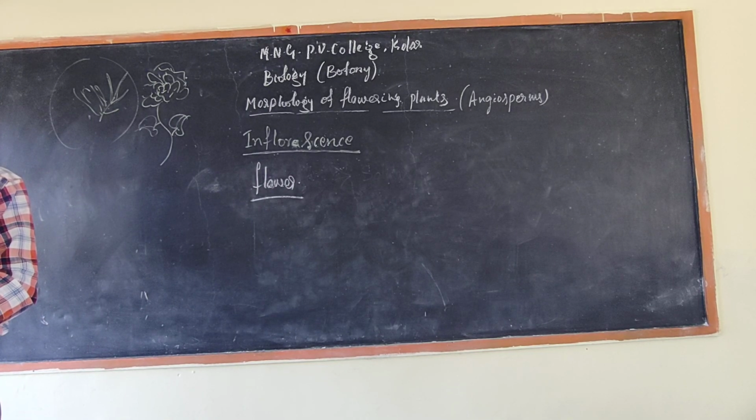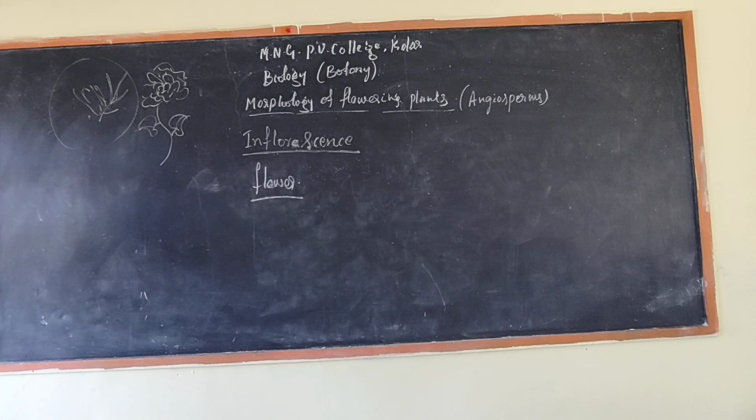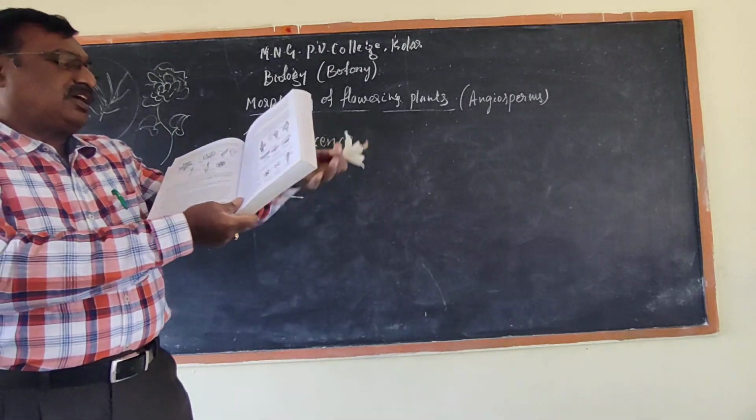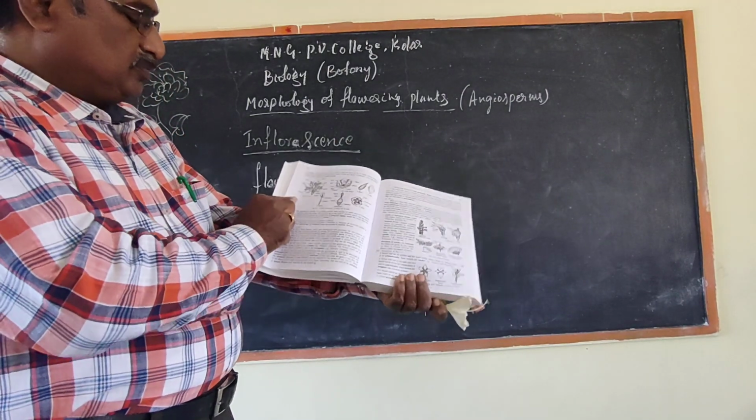So sepal, petal, ovary, pedicel, anther, filament, stamen, everything you should write in your notes with the help of the textbook. For example, I will show you here in your diagram.